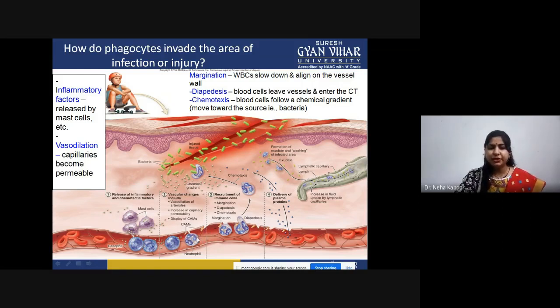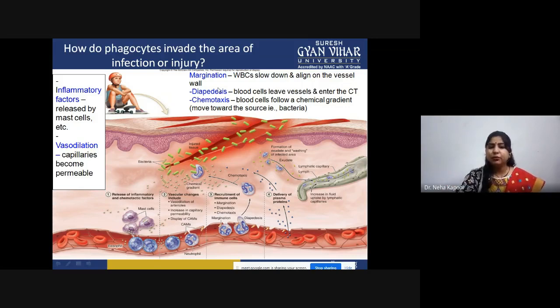After this margination, the diapedesis step is there. Diapedesis means blood cells will leave the vessel and enter the tissue. As you can see, from these entry points, these all will migrate to the site. And at this site, because of this blood cell movement, the redness would be coming. The swelling would be coming because all the cells are rushing towards the tissue injury, where the damage has happened.